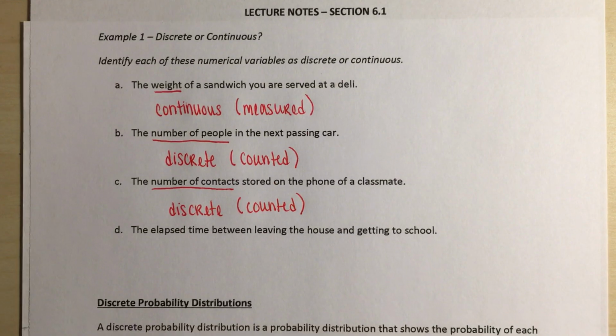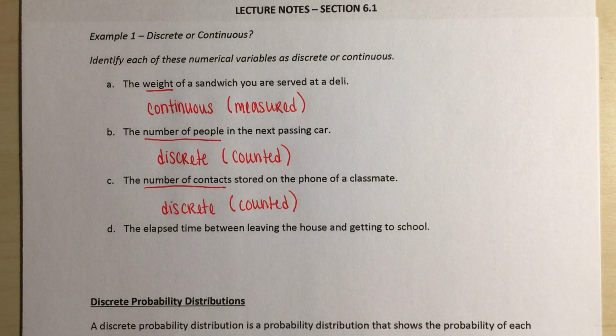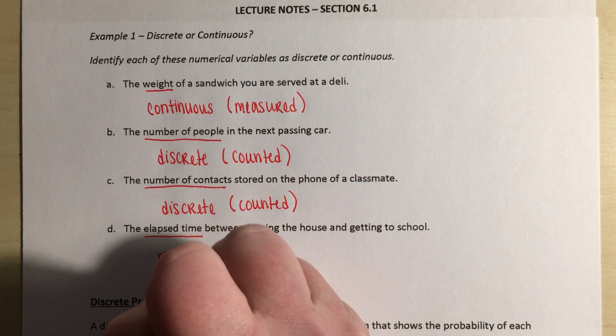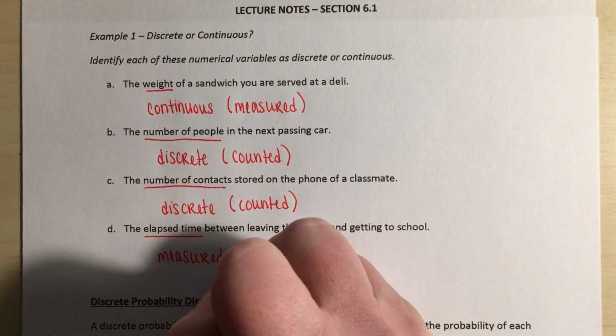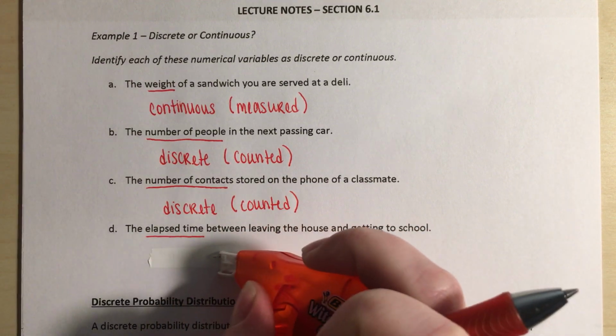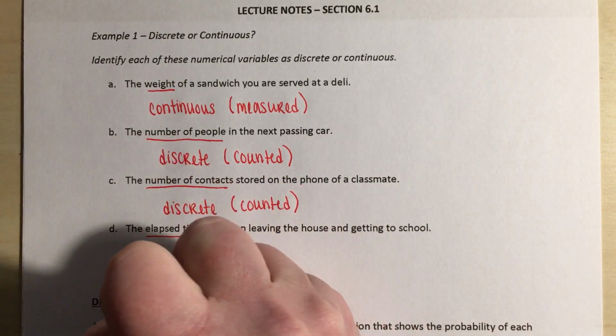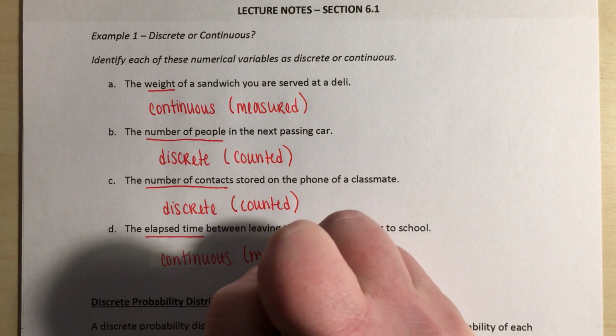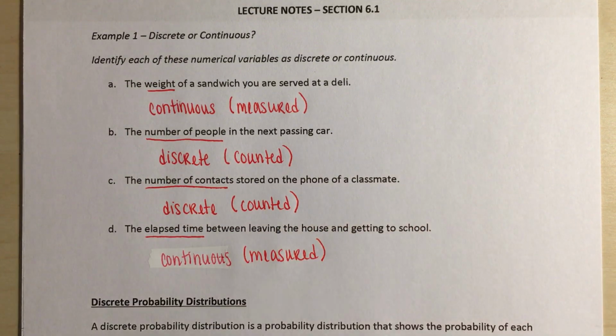Right, and then last but not least for D, the elapsed time between leaving the house and getting to school. Right, elapsed time is something that is measured. So since it is measured, it is a continuous variable. So continuous because it is measured. Right, the idea here is we could go down to fractions of seconds or fractions of minutes or whatever sort of time you're using. So again, anything that is measured is going to be a continuous variable. Anything that is counted is going to be a discrete